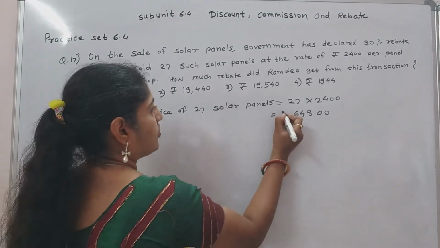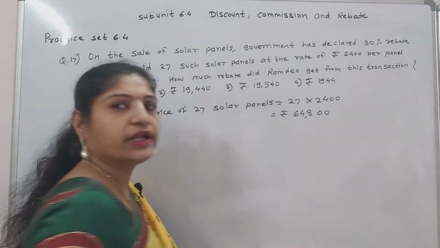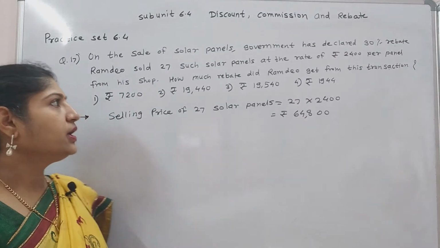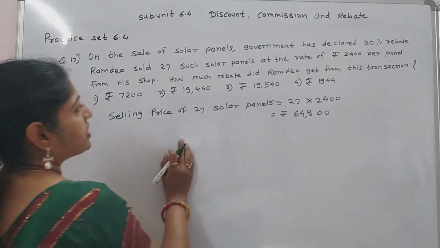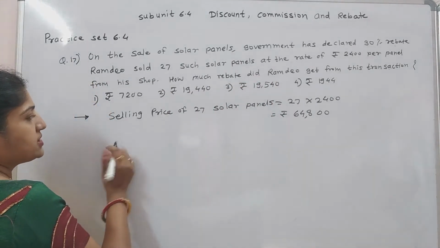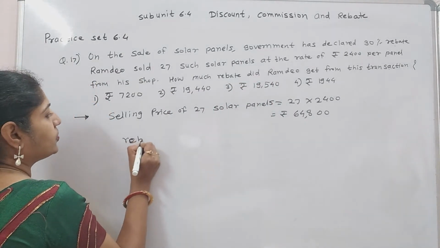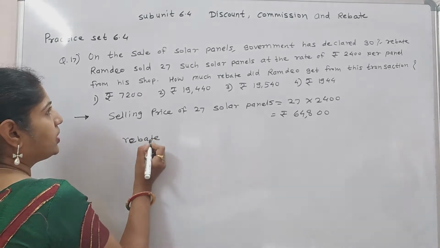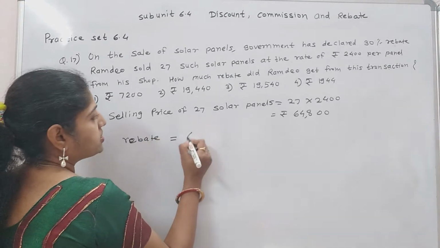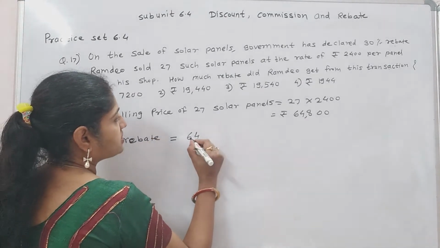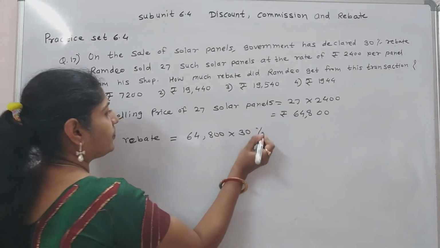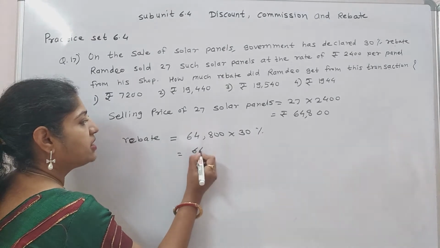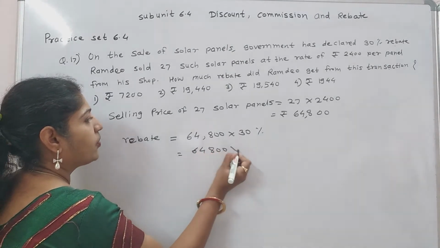Answer is rupees 64,800. Now there is the rebate, 30% rebate on the selling price. So total rebate equal to 64,800 into 30%, and 30% means 30 upon 100.